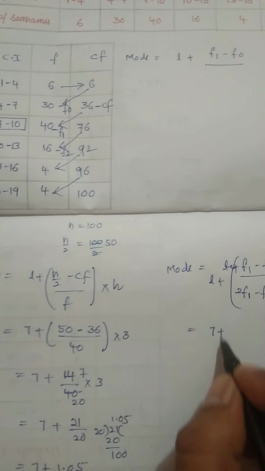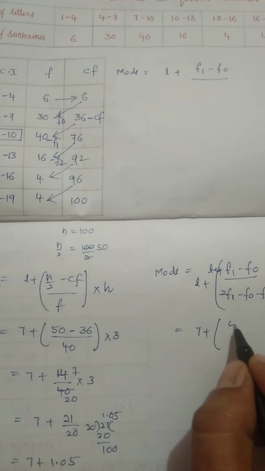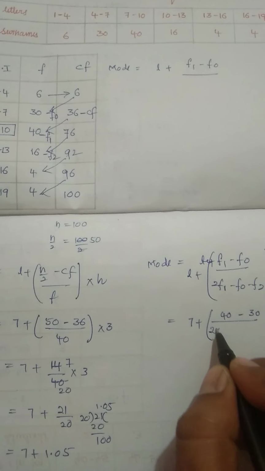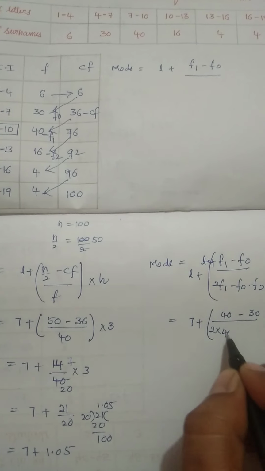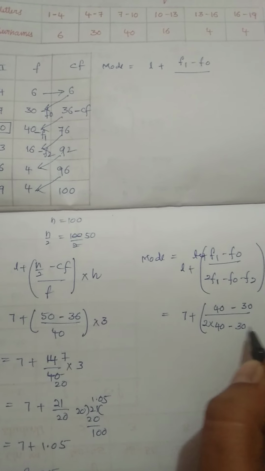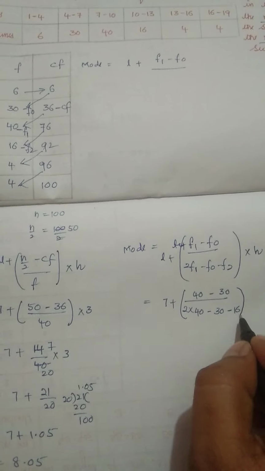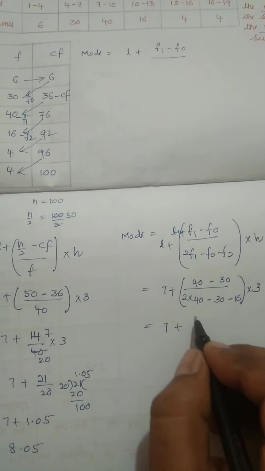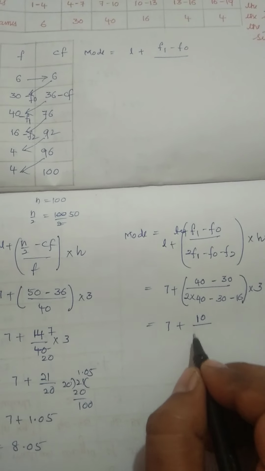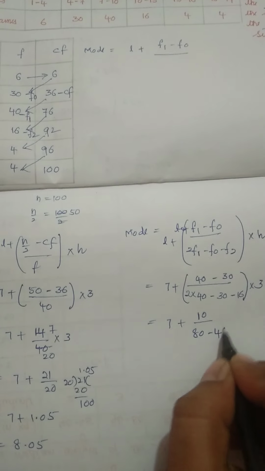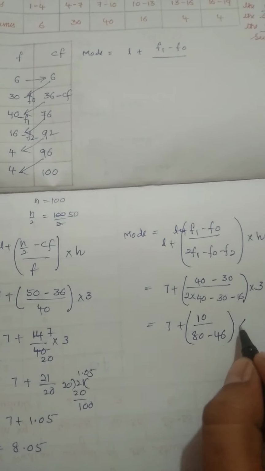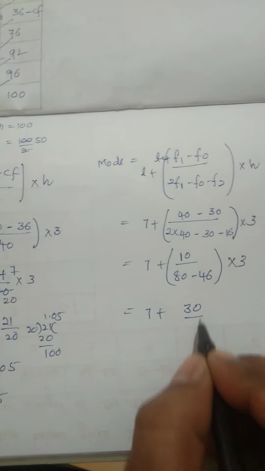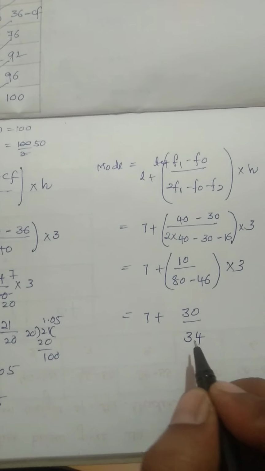So L is same as before, it is 7, F1 is 40 and F0 is 30, F2 is 16, and height is 3. So 7 plus 40 minus 30, that is 10, 2 into 40 is 80, 30 plus 16 is 46, into 3. So 7 plus 10 into 3 is 30, 80 minus 46 is 34.